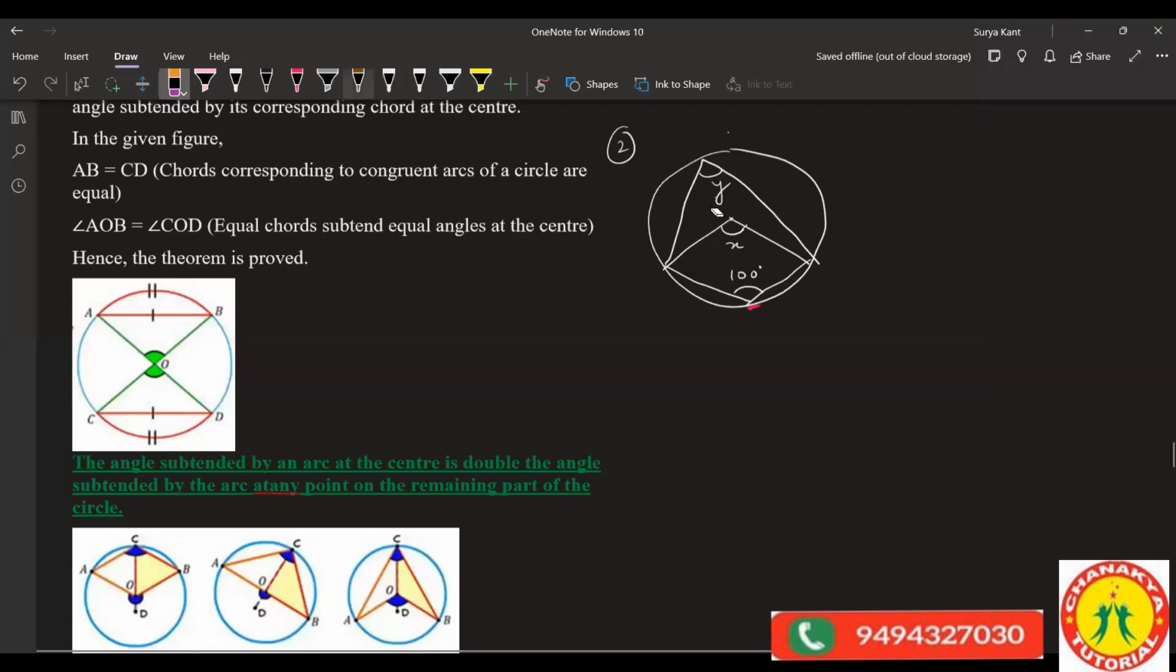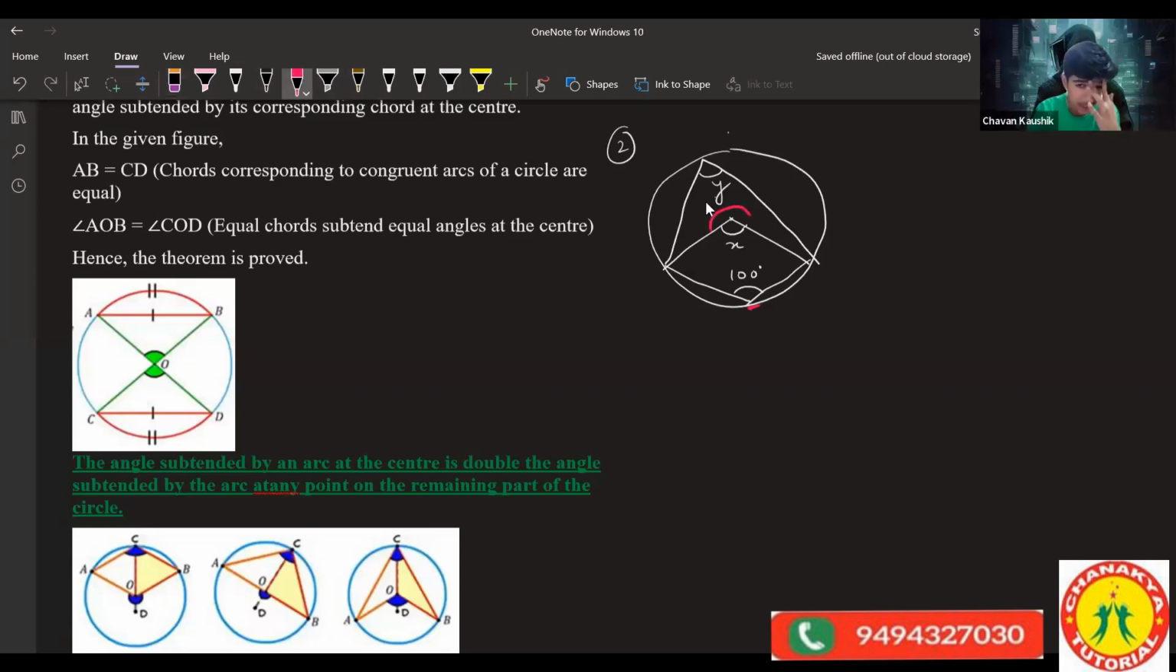How to understand here? You are not answering. What are you doing here? How much is the center up part? 200. Center up is 200, so down will be how much? 160. Sir, how do we get 160? Because the complete center angle should be 360 degrees. If one part got 200 degrees, the other will obviously be 160 degrees, right?